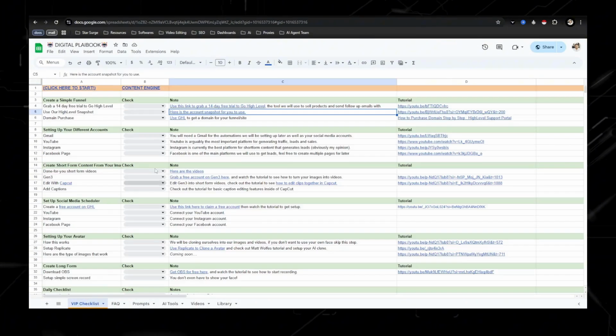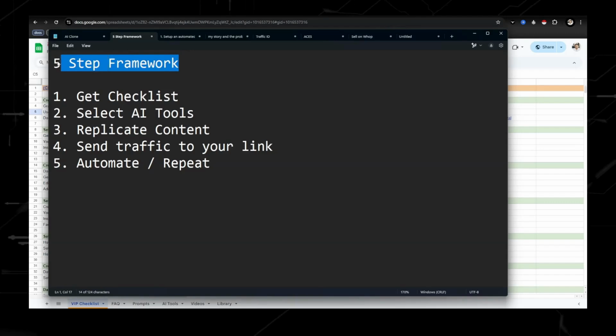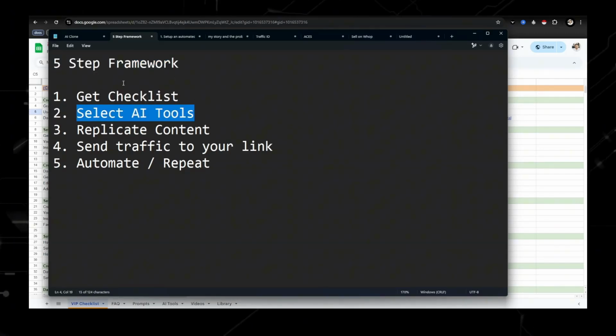So go into the checklist. We're going to go through this, but first I want to go over really what this framework is. It's really a 5-step framework. First, you're going to get the checklist, and then we are going to select an AI tool.